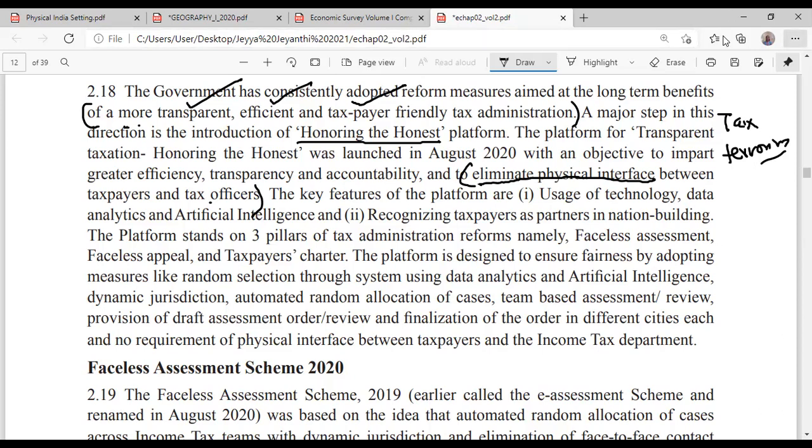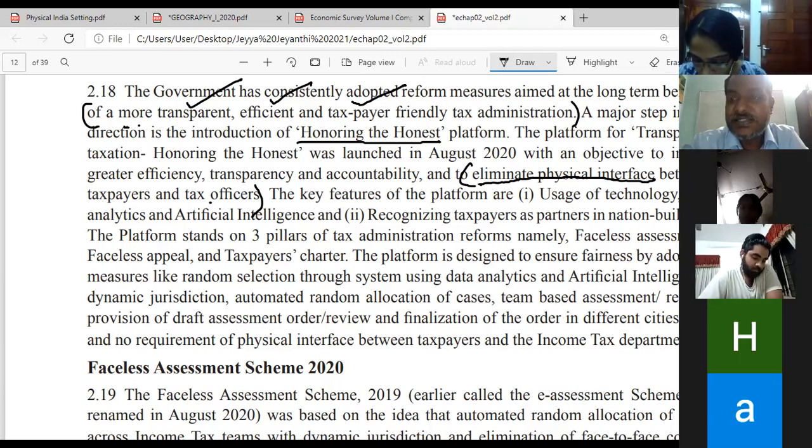I don't know if you remember, almost 6 months back the CCD CEO died by suicide, jumping into the Netravati River. That is one example of tax terrorism.